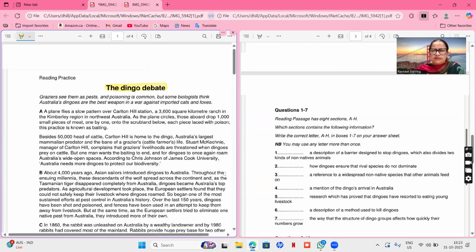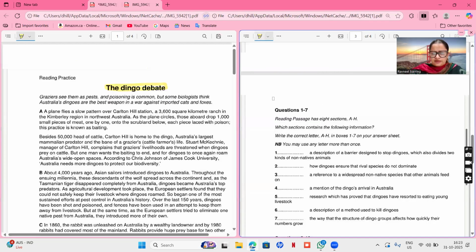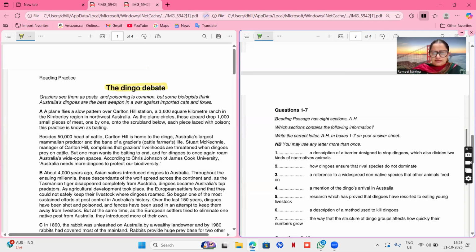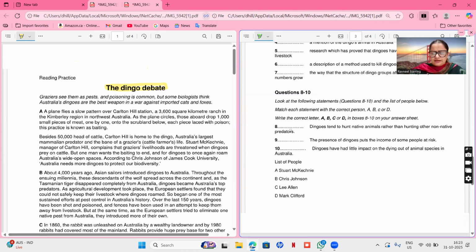So first of all, there are which paragraph contains the following information. So there are 7 questions for which paragraph contains the following information, and then which section contains the following information, and then there are match each statement with the correct person ABCD. So there are 4 persons given ABCD.